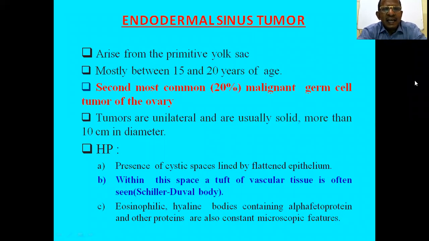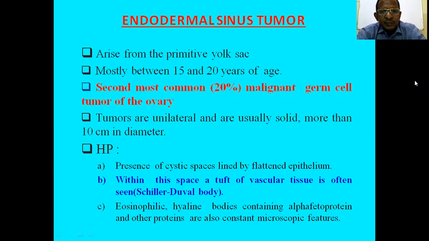Then another is endodermal sinus tumor. It arises from the primitive yolk sac and is mostly seen between 15 to 20 years of age, and it is the second most common malignant germ cell tumor of the ovary. Usually these are unilateral and solid, more than 10 centimeter in diameter, and the Schiller-Duval body is specific.